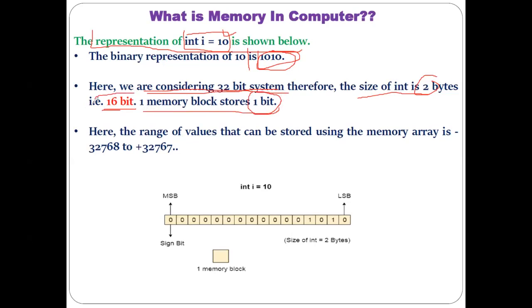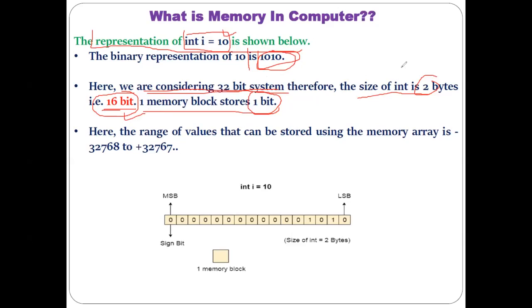Now this 16 bit will get stored how? This 16 bit will get stored on 16 different memory blocks. Understood? Here I have shown you, these are the 16. Now for this program to get stored, how many memory locations are going to be required? 16 bits.